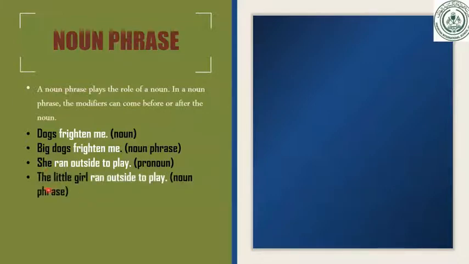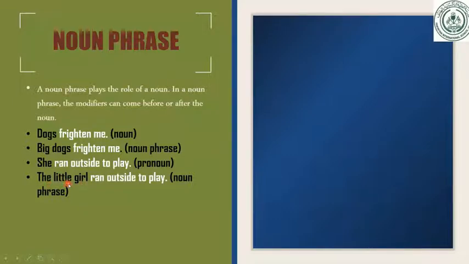Now, if we say the little girl, here we said only she because it was representing the noun, because a pronoun always works for a noun, in the place of a noun. So she is working in the place of the little girl. The little girl ran outside to play. Now this is a noun phrase. The little girl. There are three words. The little girl. This is a noun phrase.